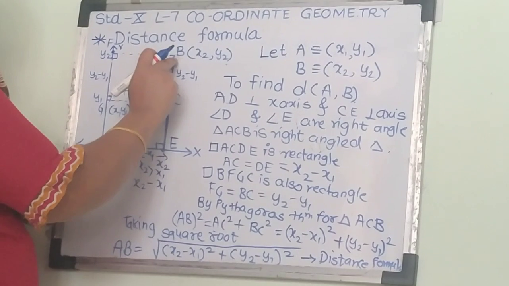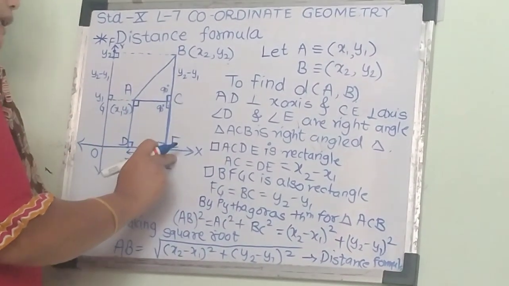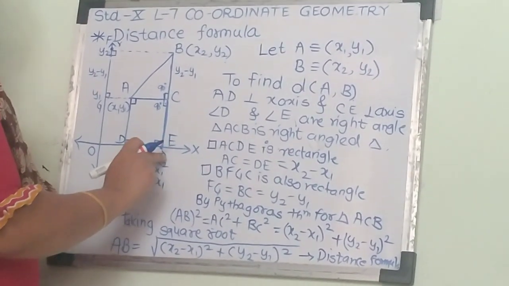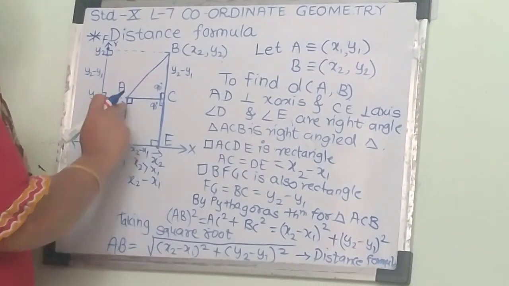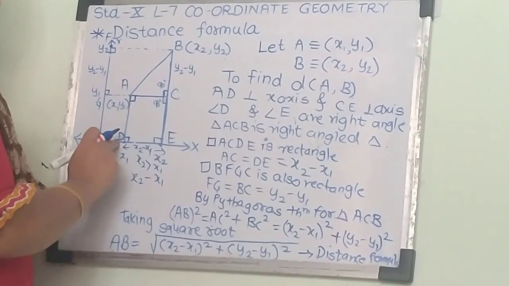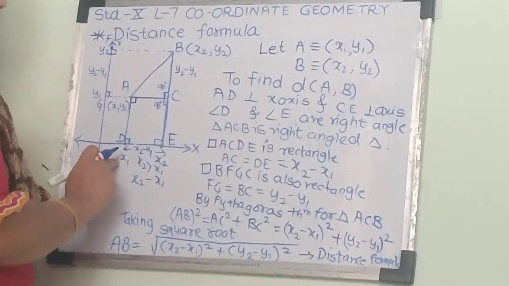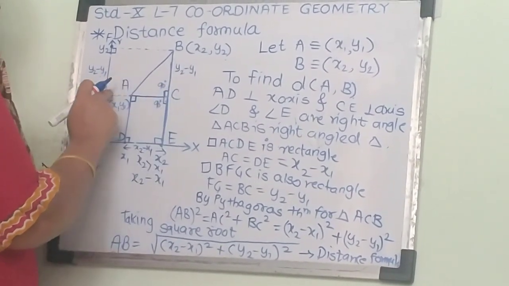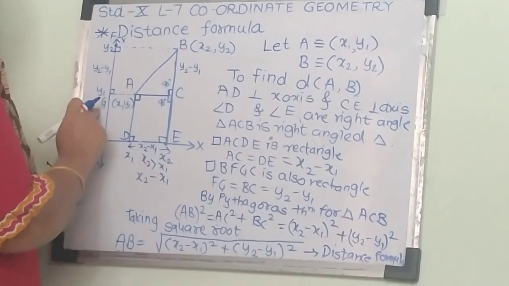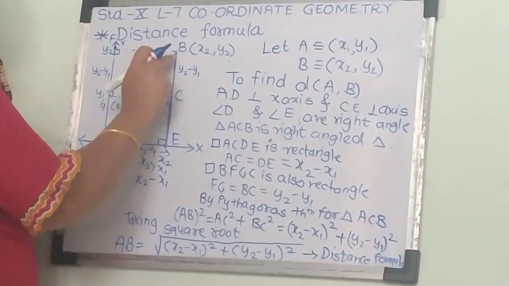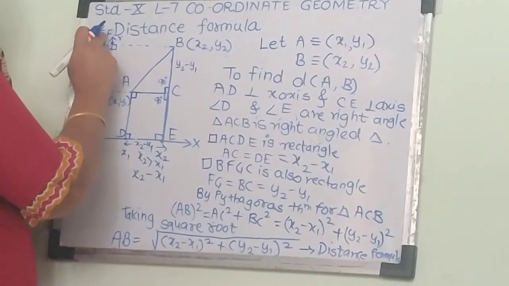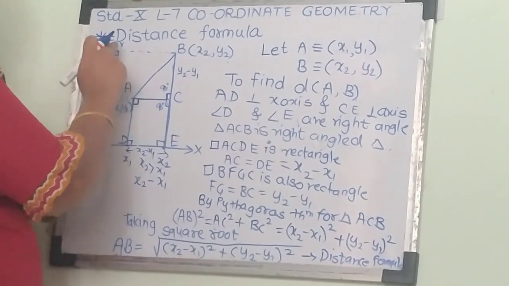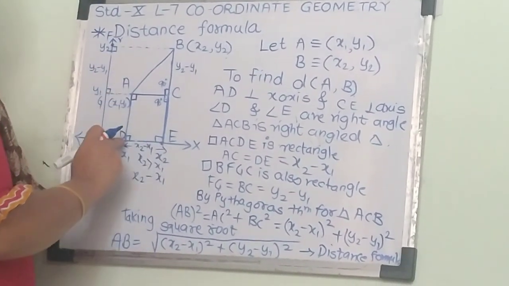So when we draw the perpendicular from B to the x-axis, here I will write the point E, whose coordinate will be x2, and A to D perpendicular we draw at the position of x1. Then next we are going to draw the perpendicular C to G. We get here y1 coordinate, and B to F we get y2 coordinate, and we draw the perpendicular to the y-axis.